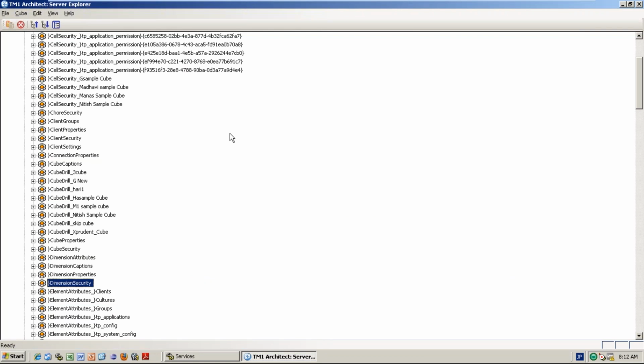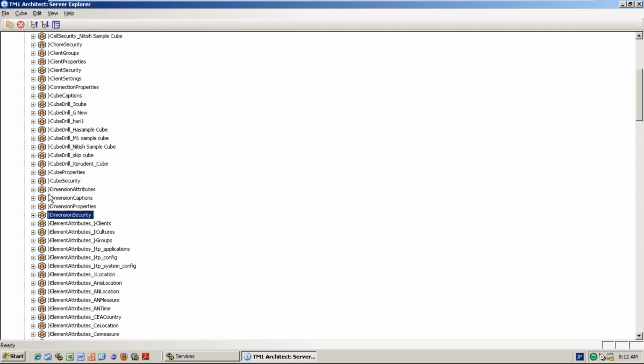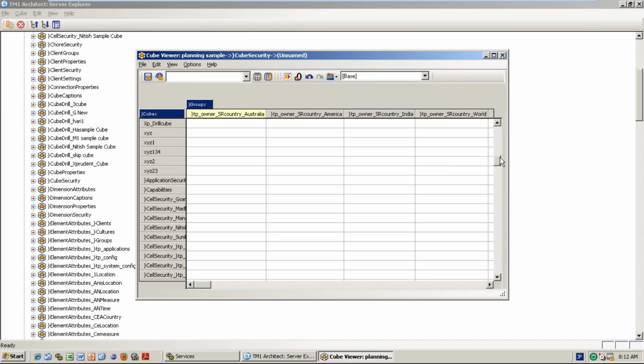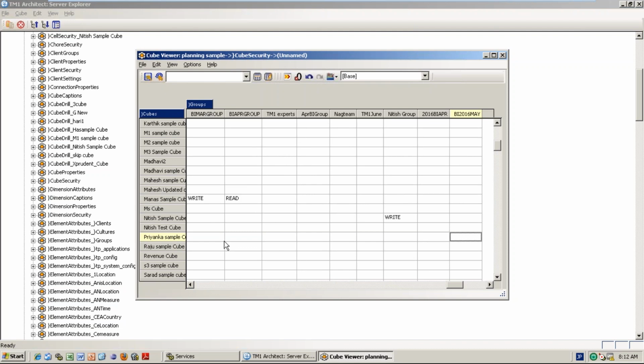Next, cube security has to be given, right? Below, above dimension security. So what is our cube? Priyanka sample cube. Priyanka sample cube, write permission. I'm just recalculating. So why am I giving write permission here?